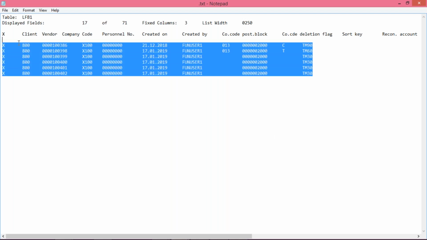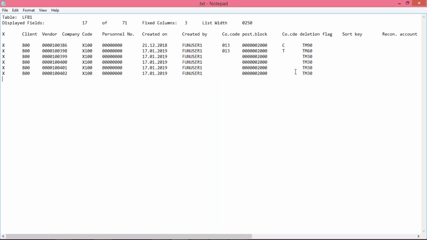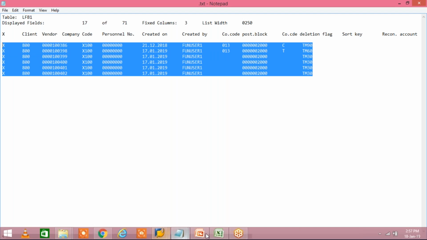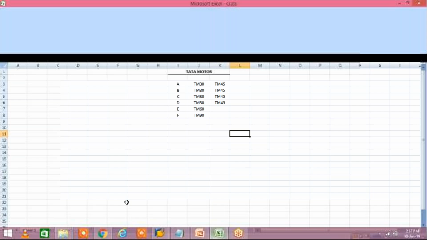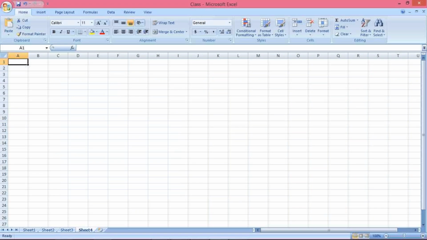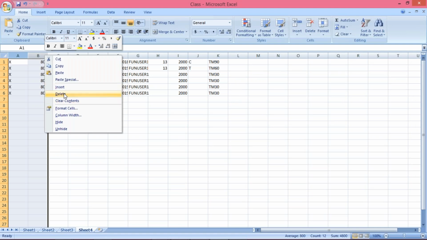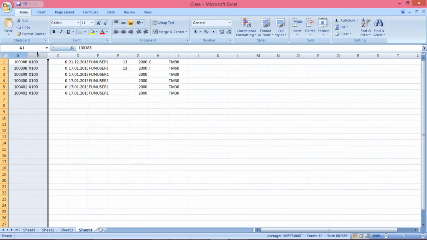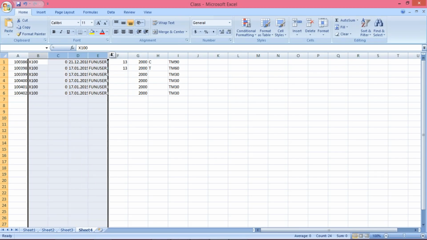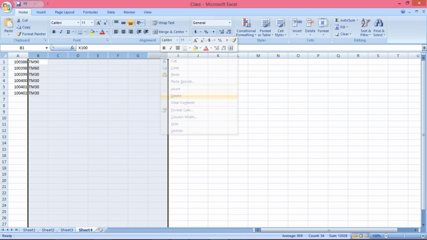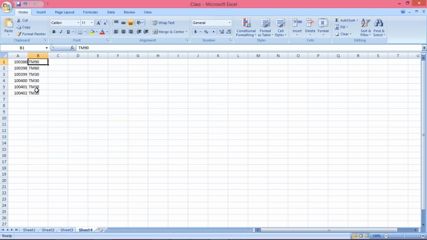So here you have to do one thing. You can copy. You can leave the upper side details, we are not going to use them, and whatever details are there, you can copy and paste here in an Excel sheet. Just open a new sheet and paste here. Now we have nothing to do with these details. Just delete them. Apart from this, company code and users and all these details are going to be deleted, right? And then you can apply here. This is your terms of payment.